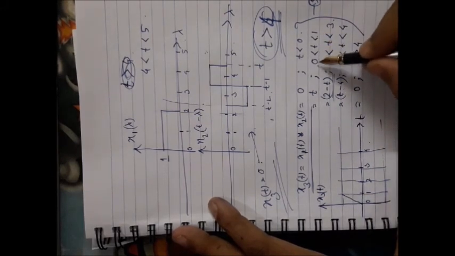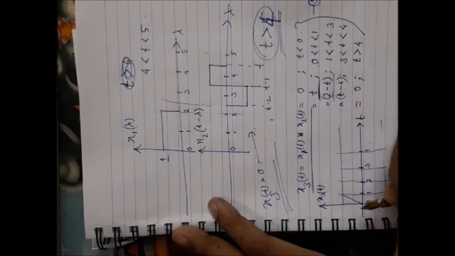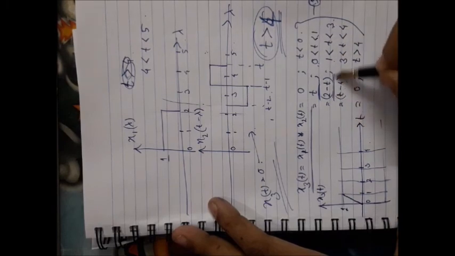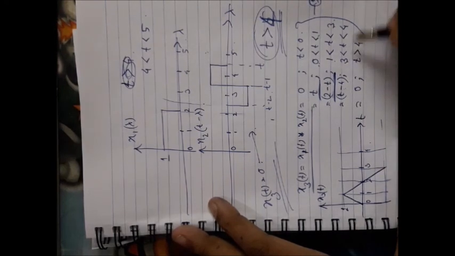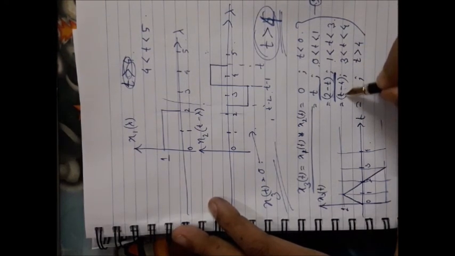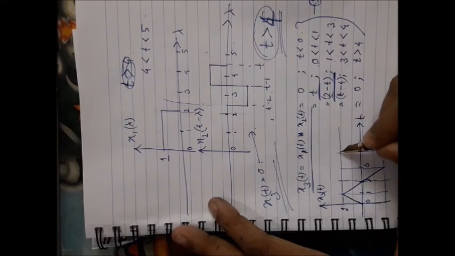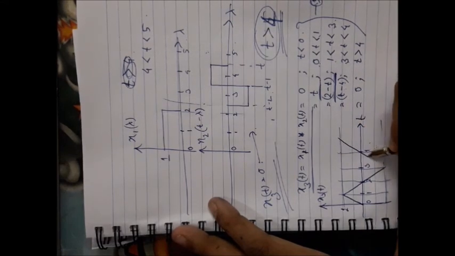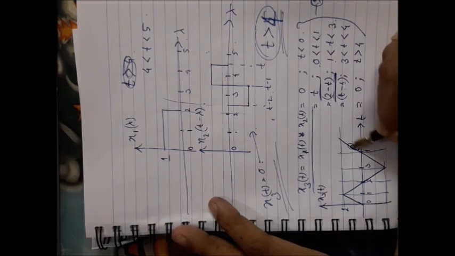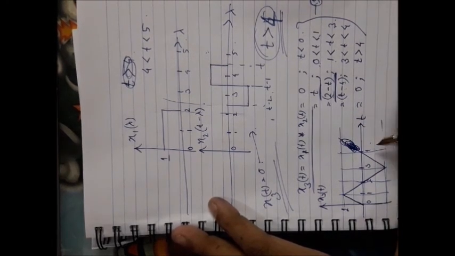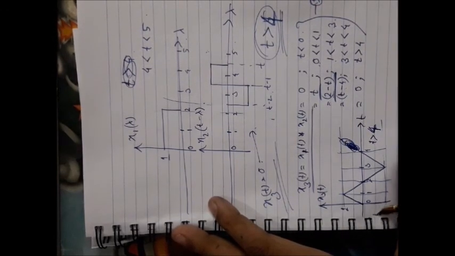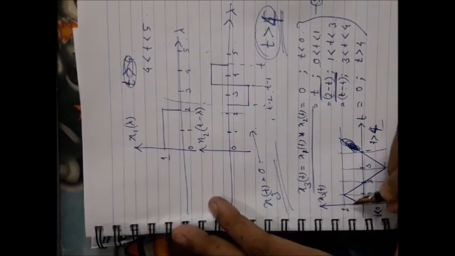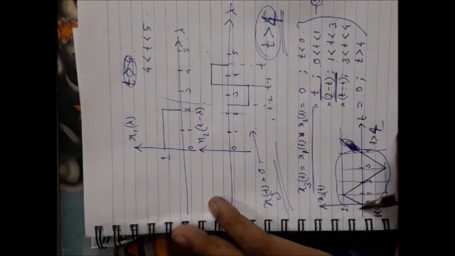Within 0 to 1, the equation of the signal is t, so it will reach 1. From 1 to 3, the equation of the signal is 2 minus t. And from 3 to 4, the equation of the signal is t minus 4. Actually there will be nothing beyond here, because for t greater than 4 the signal is 0. Again for t less than 0, the signal is 0. So your convolution will look like this waveform.